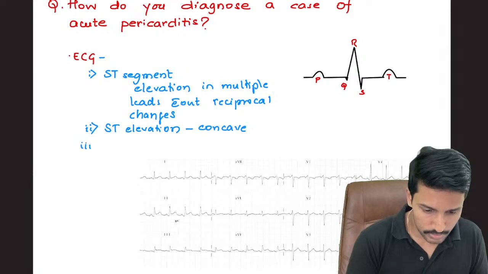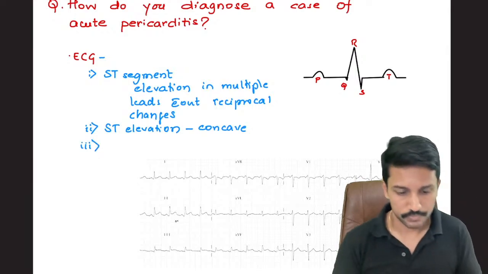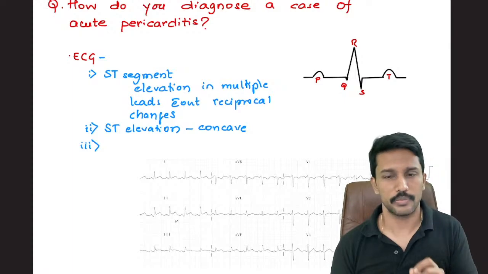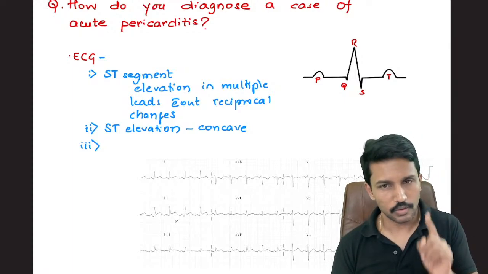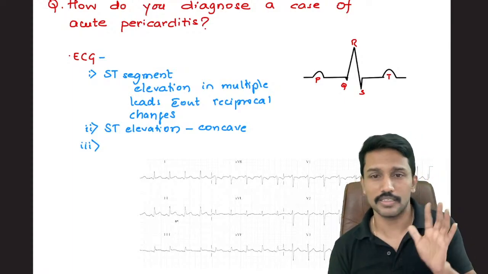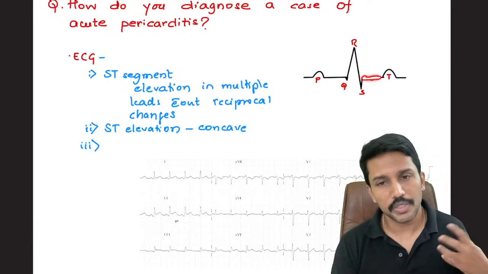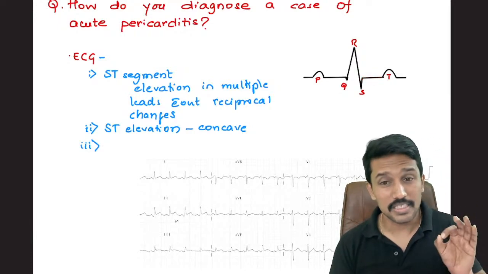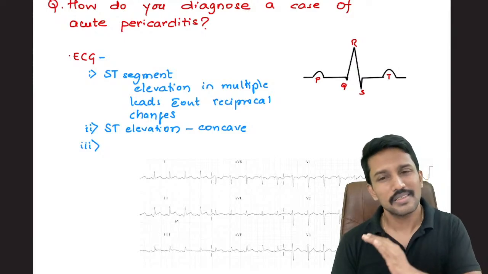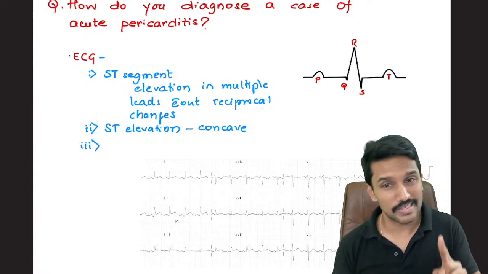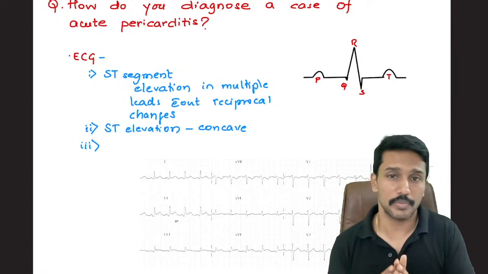Then the third point that is going to help you. Please remember, when you talk about MI, only the ST segment is altered. But in patients with acute pericarditis, all the segments in the ECG are disturbed, not only one segment. In MI only the ST segment is disturbed.